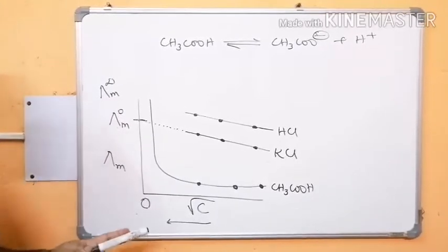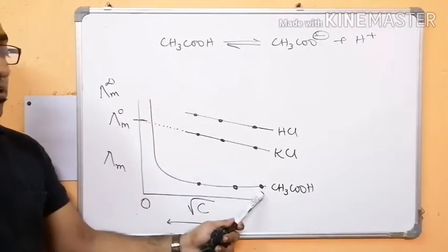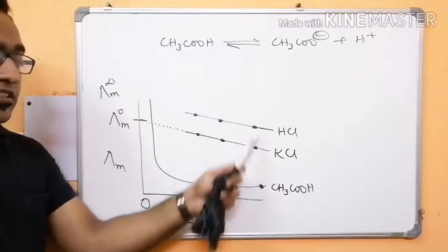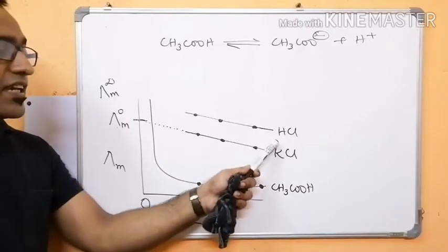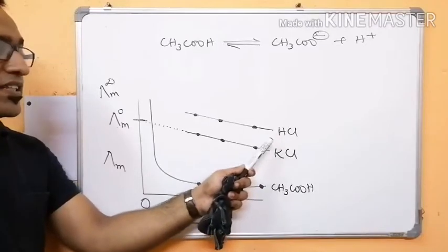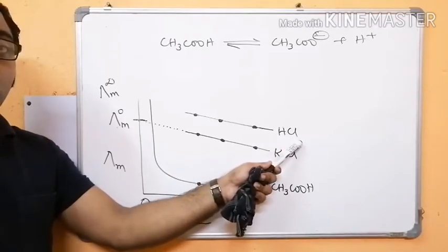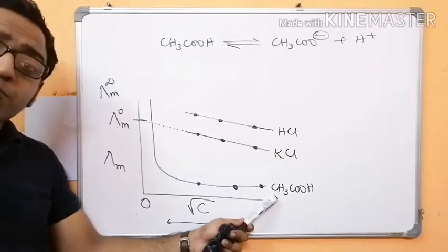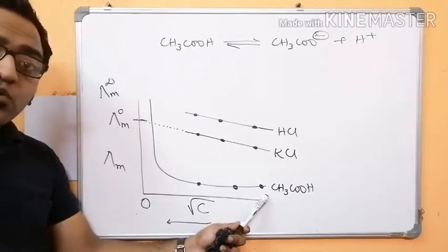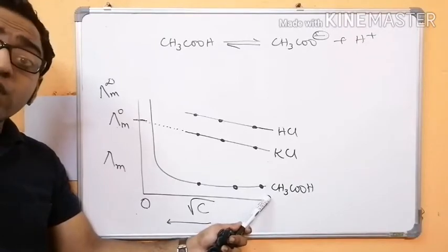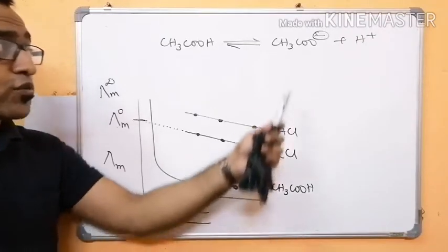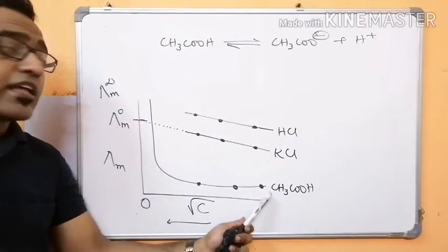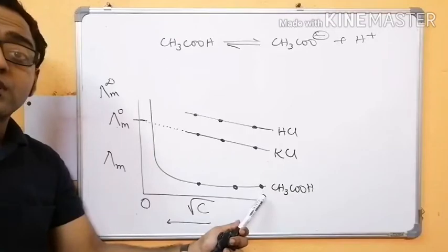So initially if you have taken 1 molar solution, both are 1 molar solution, all these three. In case of HCl and KCl, they dissociate completely. They have 1 mole of H plus ion, they have 1 mole of Cl minus. But in case of acetic acid, say only 10% dissociated. So with 1 molar solution, you are having only 0.1 mole of H plus and 0.1 mole of acetate ion. So the number of ions here is very less. Hence the molar conductivity is very less.